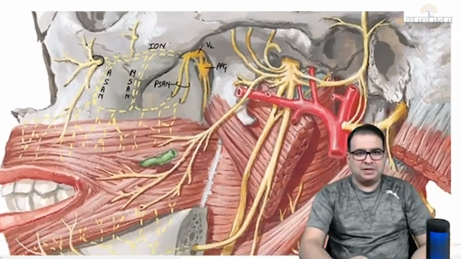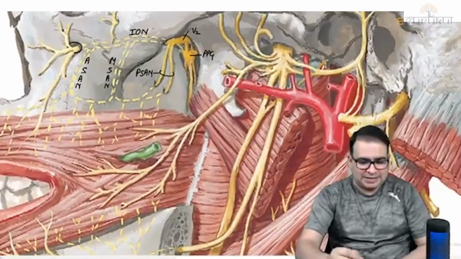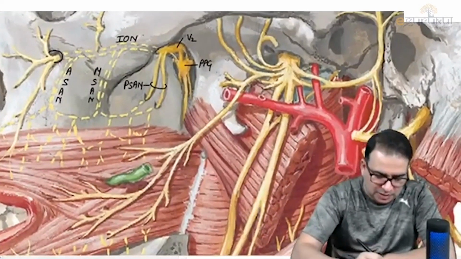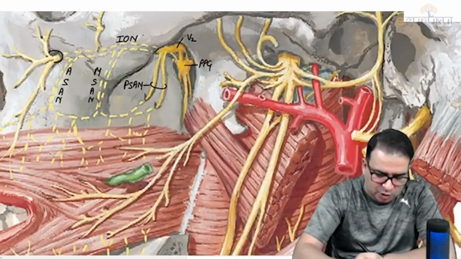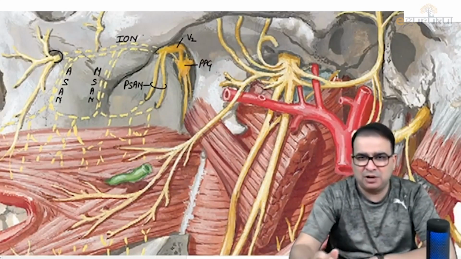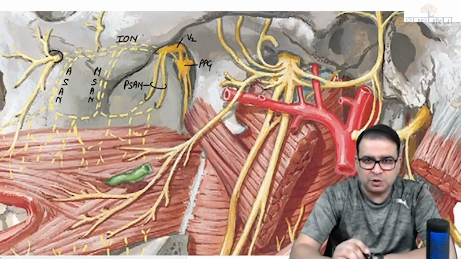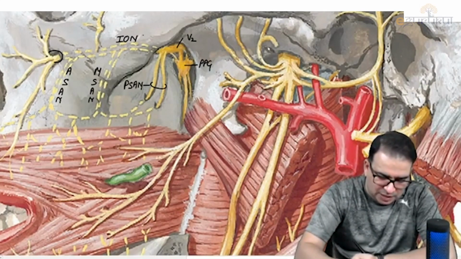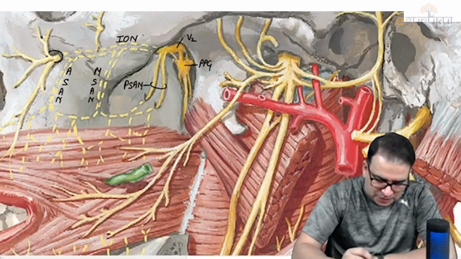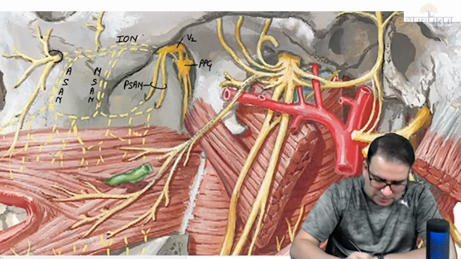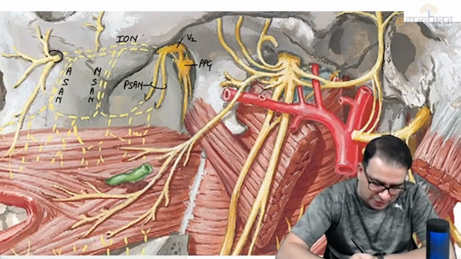What else can we see in this image? I can see the mandibular nerve very clearly here. I can first see all the muscular branches of the mandibular nerve. Look at all these muscular branches supplying the muscles, temporalis and all that. What is important to notice here is that apart from all these muscular branches, the one branch which I can see is going forward and will be supplying the skin of the cheek. That is a buccal nerve that you see here.